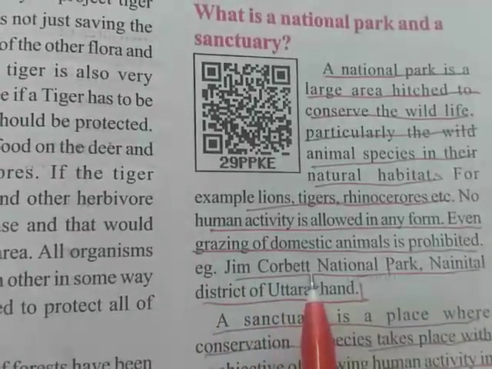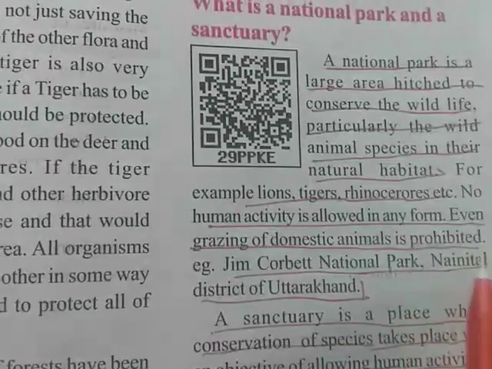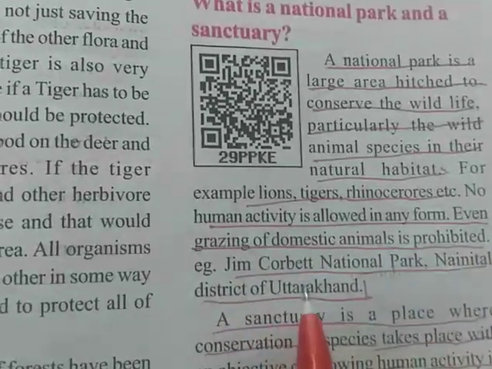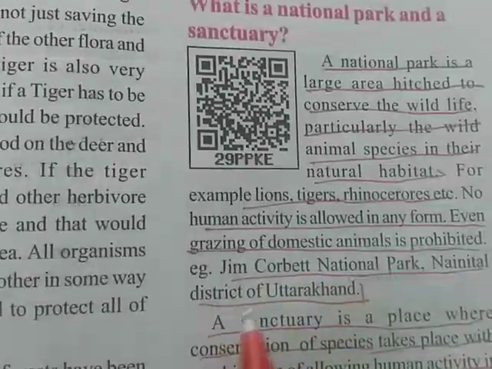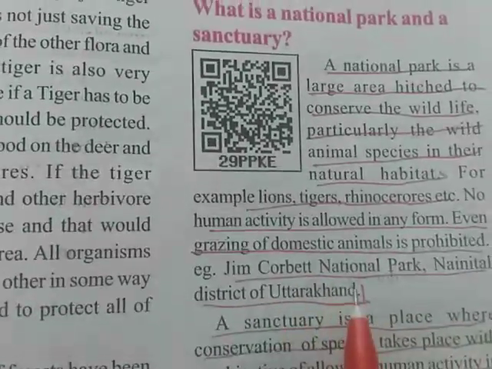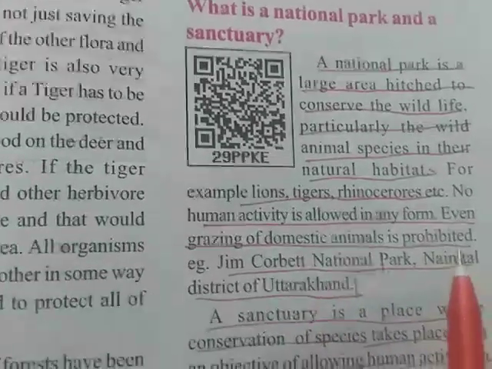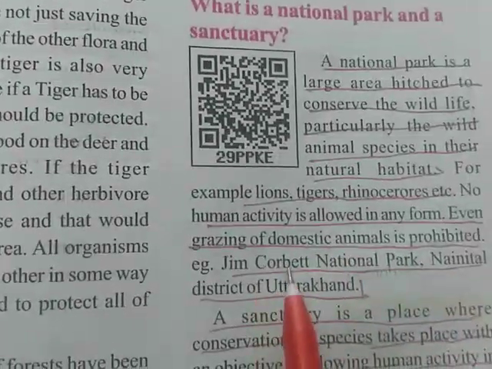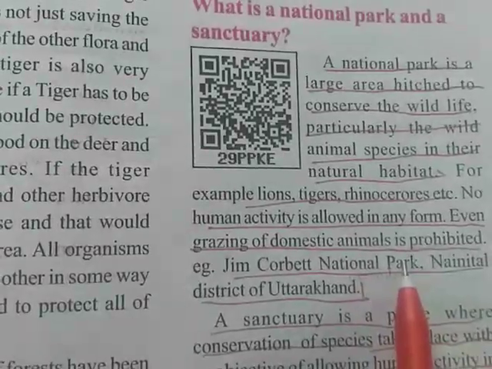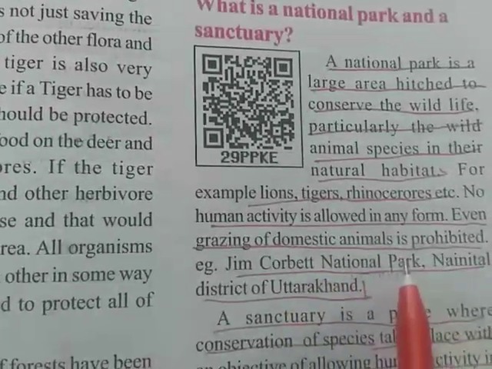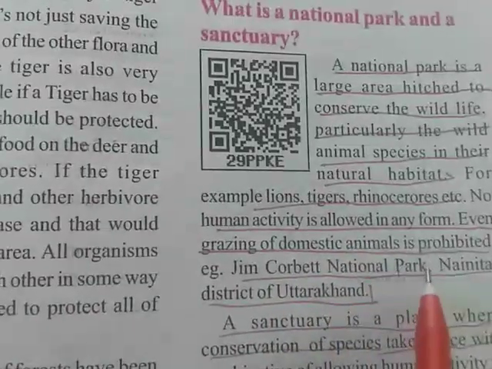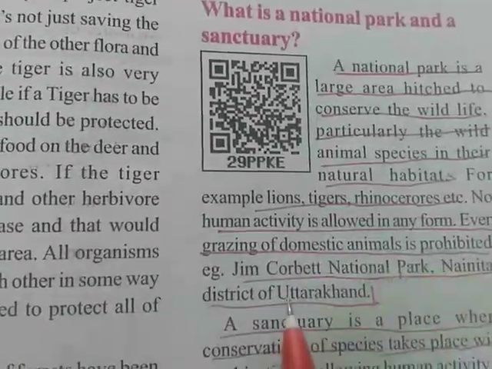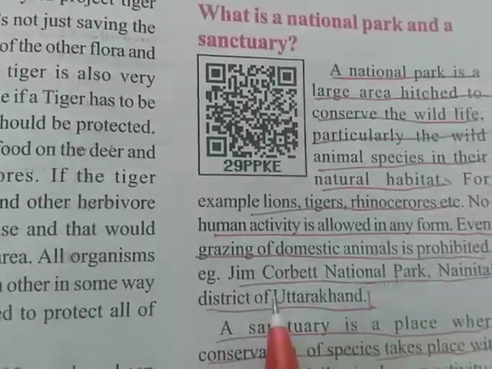Example, Jim Corbett National Park, near Nainital district of Uttarakhand. Where is it located? Nainital district of Uttarakhand. In Uttarakhand, Nainital district is there. In that district, we can see Jim Corbett National Park.